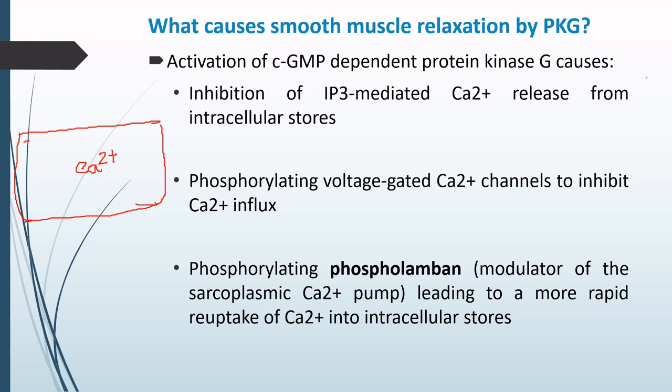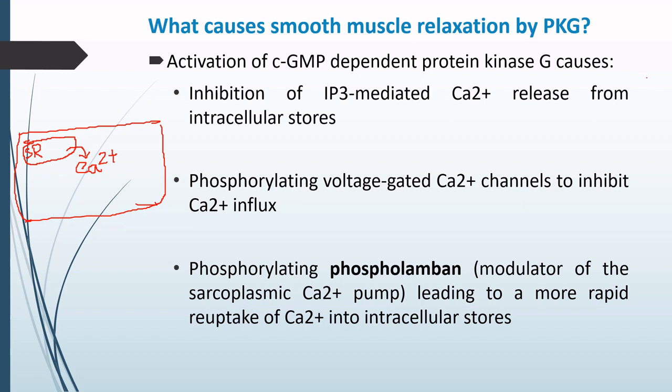Intracellular calcium must be there. Now we know that the calcium is stored in the sarcoplasmic reticulum. So this sarcoplasmic reticulum forms a reservoir from where calcium will be released, and this calcium will ultimately help in the smooth muscle contraction.